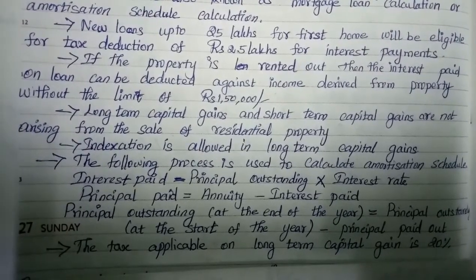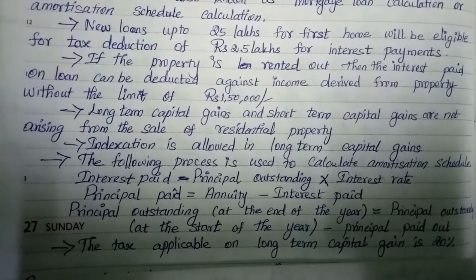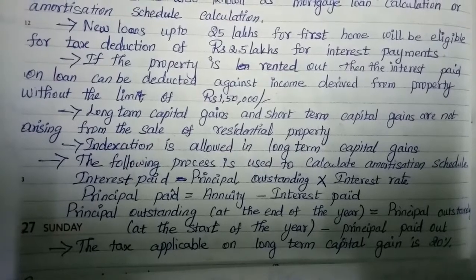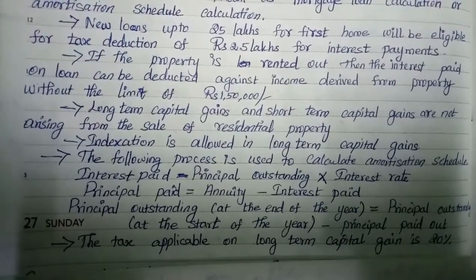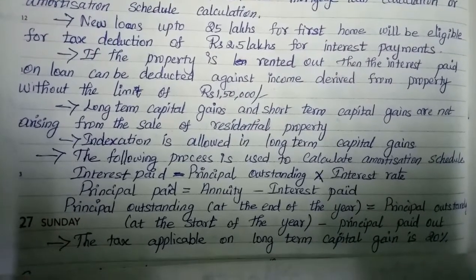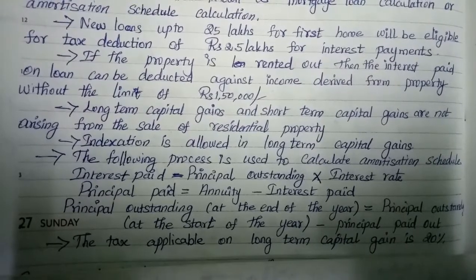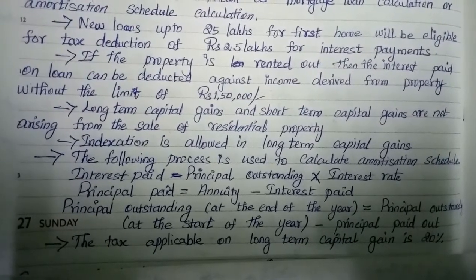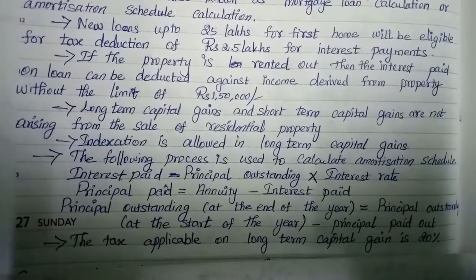If the property is rented out, then the interest paid on loan can be deducted against income derived from property without the limit of 1,50,000. Long-term capital gains and short-term capital gains arise from sale of residential property. Indexation is allowed in long-term capital gains.